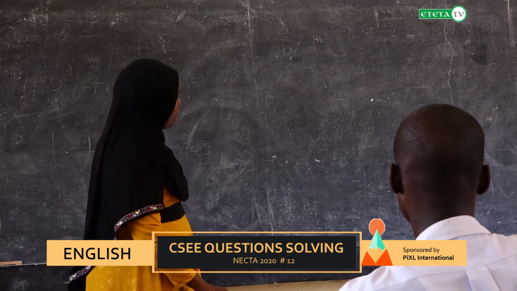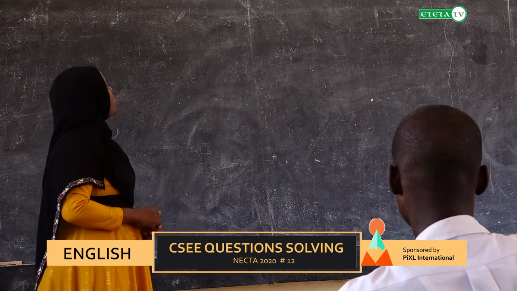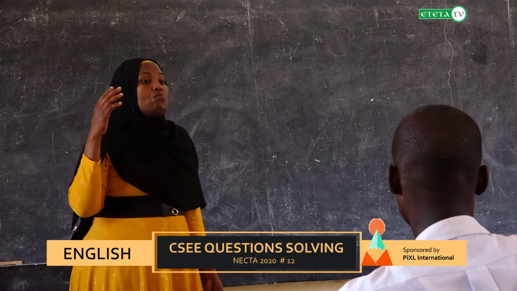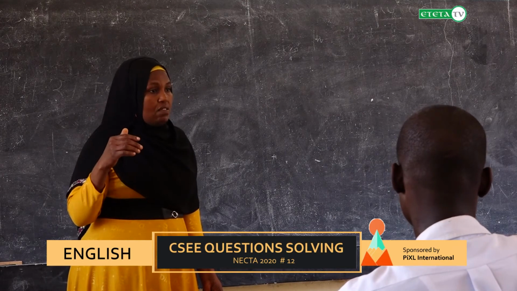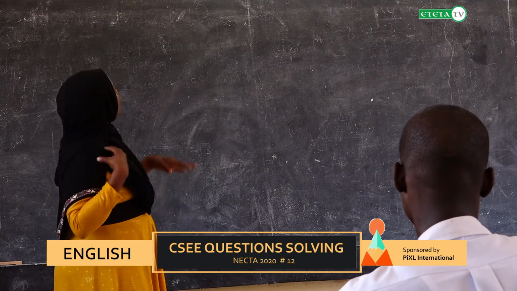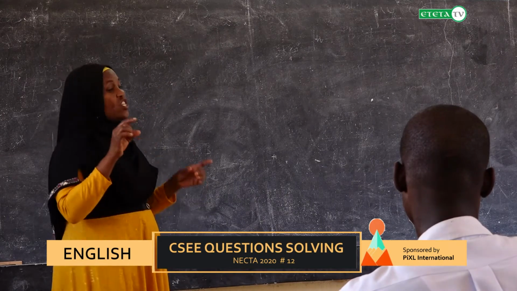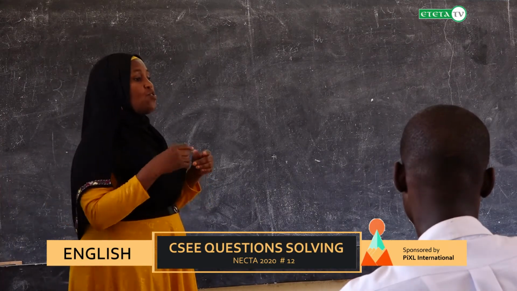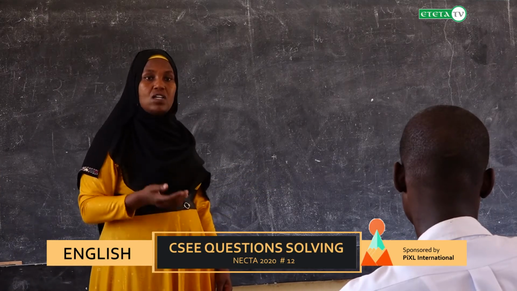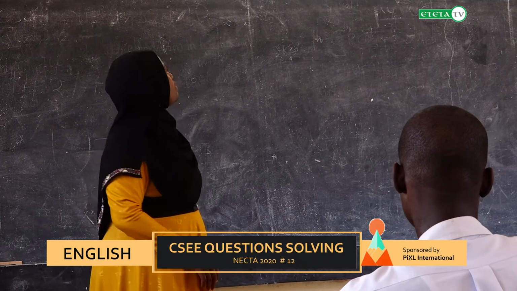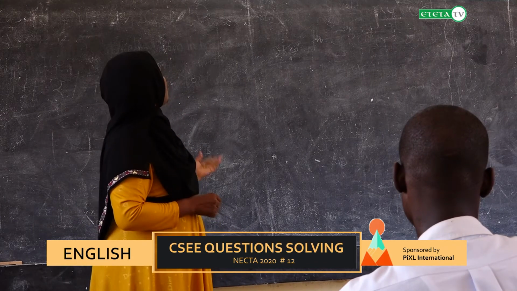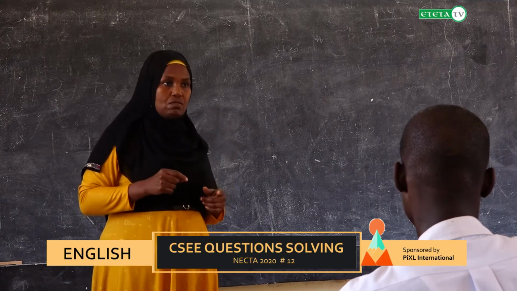Let's go to the main body, dear students. In the main body, you need to show which book you are going to start with. But you have to bear in mind that in every point you need to show an issue of betrayal. You have to show how betrayal leads to conflict and what is happening in our society. The author shows how betrayal causes conflict in the society as follows.